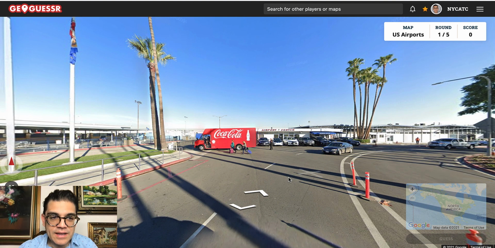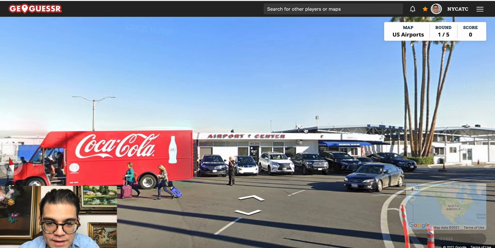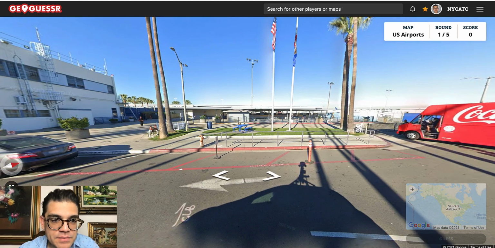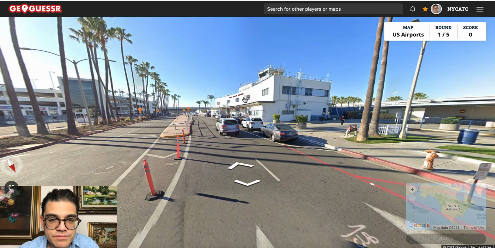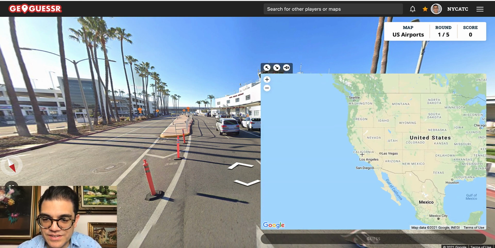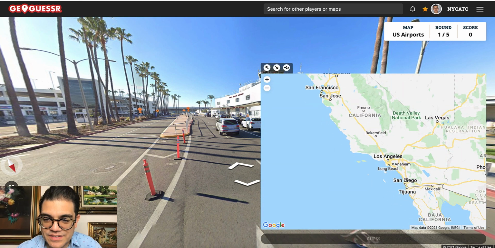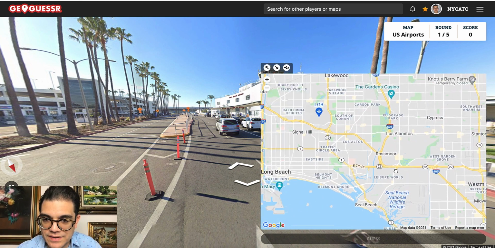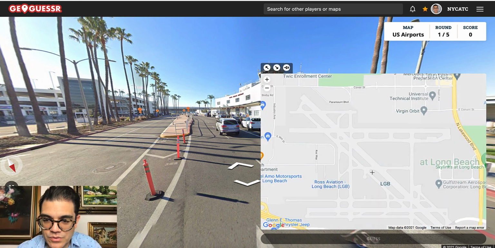We are in the state of... looks like California to me. Airport Center... well, maybe if I turn around, that'll give me another clue. Long Beach. Says so right there. Guys, this game is easy. Very easy. Long Beach Airport is located in SoCal. Here we go. Where's the terminal?